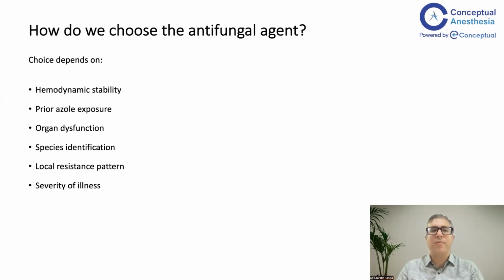Now comes the question: how do we choose an antifungal agent? It all depends on the patient. Is the patient hemodynamically stable or unstable? Is there prior azole exposure? As we know, there are three kinds of agents: echinocandins, polyenes, and azoles. So is there any prior azole exposure? Does the patient have any organ dysfunction?